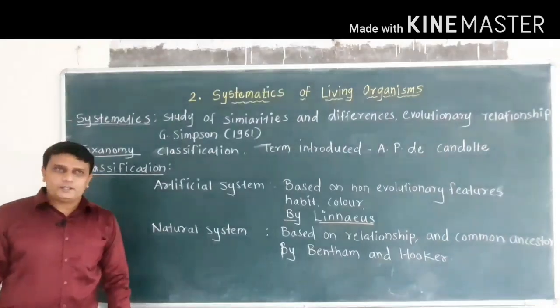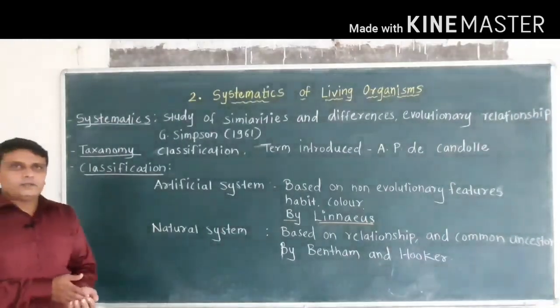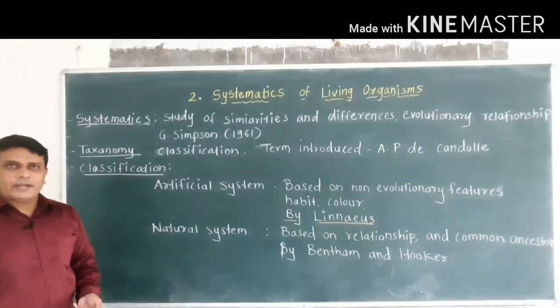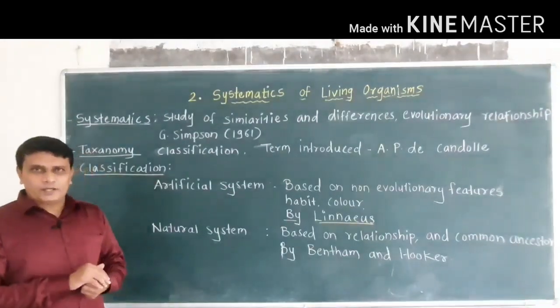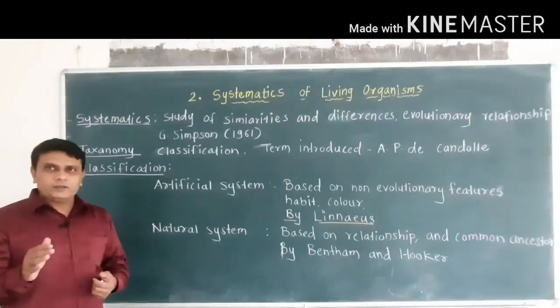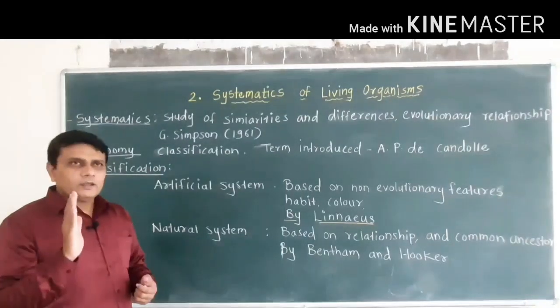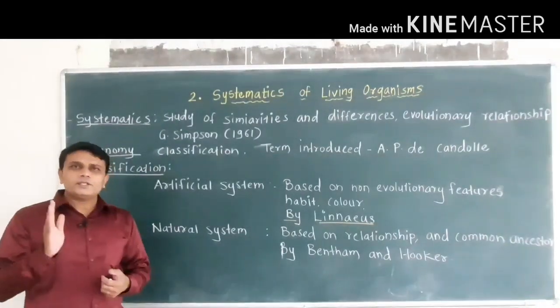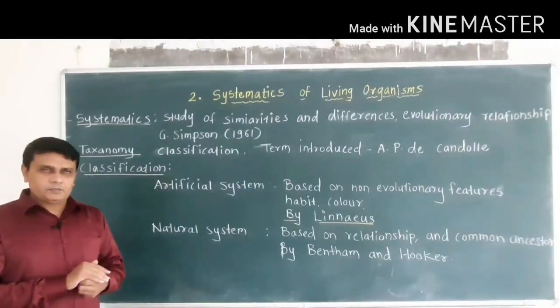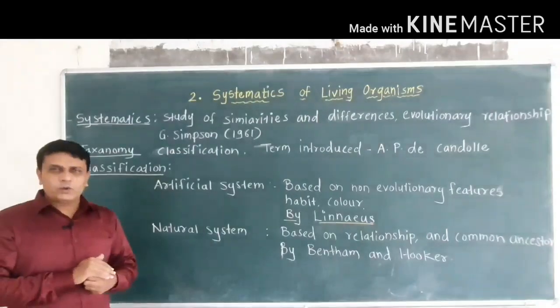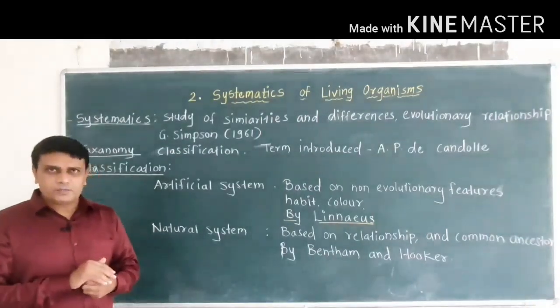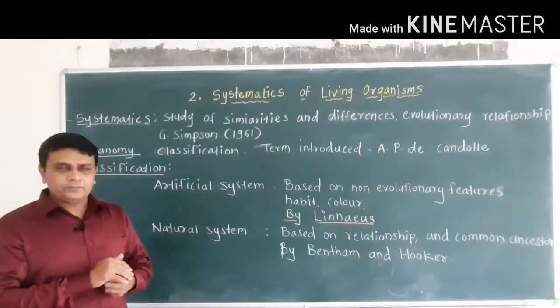So from olden days man studied different types of organisms. Then he compared the living organisms and collected the knowledge regarding each and every organism. Now there is a vast variety of living organisms, or diversity of organisms, found on earth.